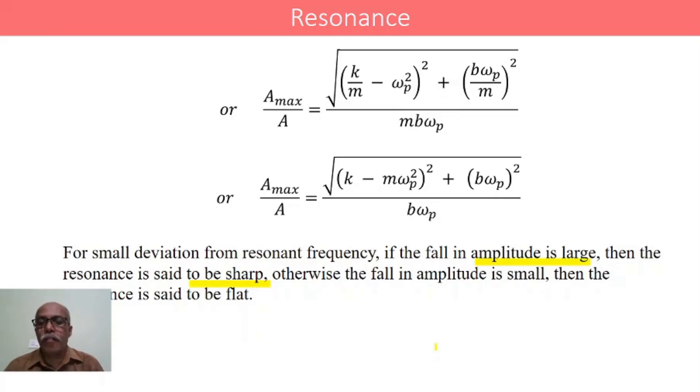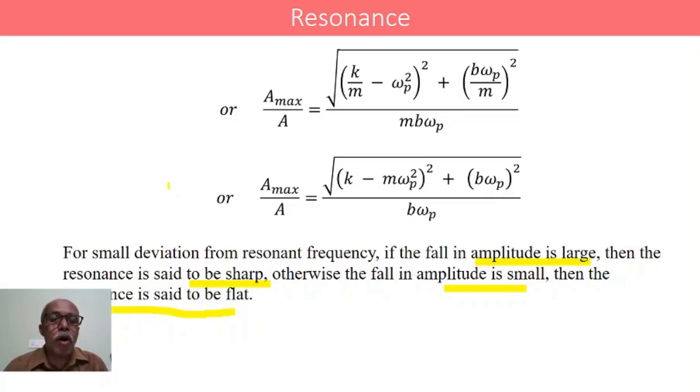Similarly, if the fall in amplitude is small due to small deviation from resonant frequency, then the resonance is said to be flat.